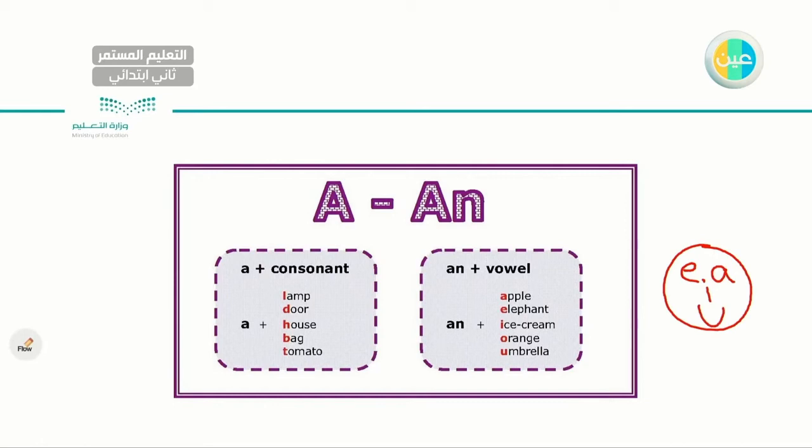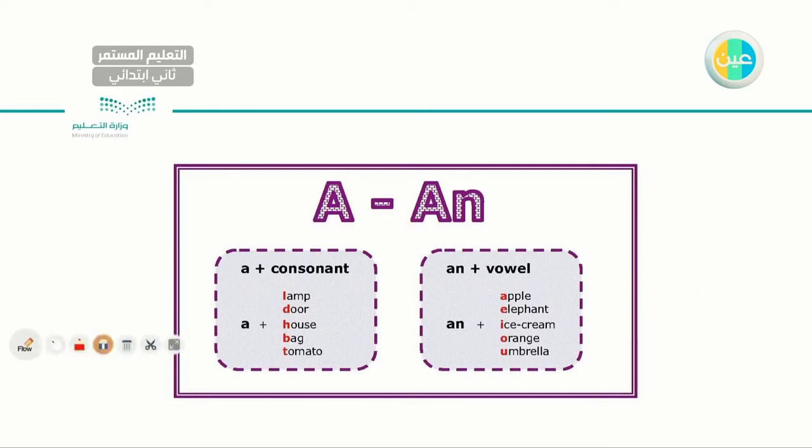O, E, A, I, and U. All the other letters are called consonant letters. So if I have a singular noun that starts, let's say, with the letter T, I will use a: a table, a desk, okay? But if I have these letters, the vowels, it should start with the article an. Let's go to the next one.